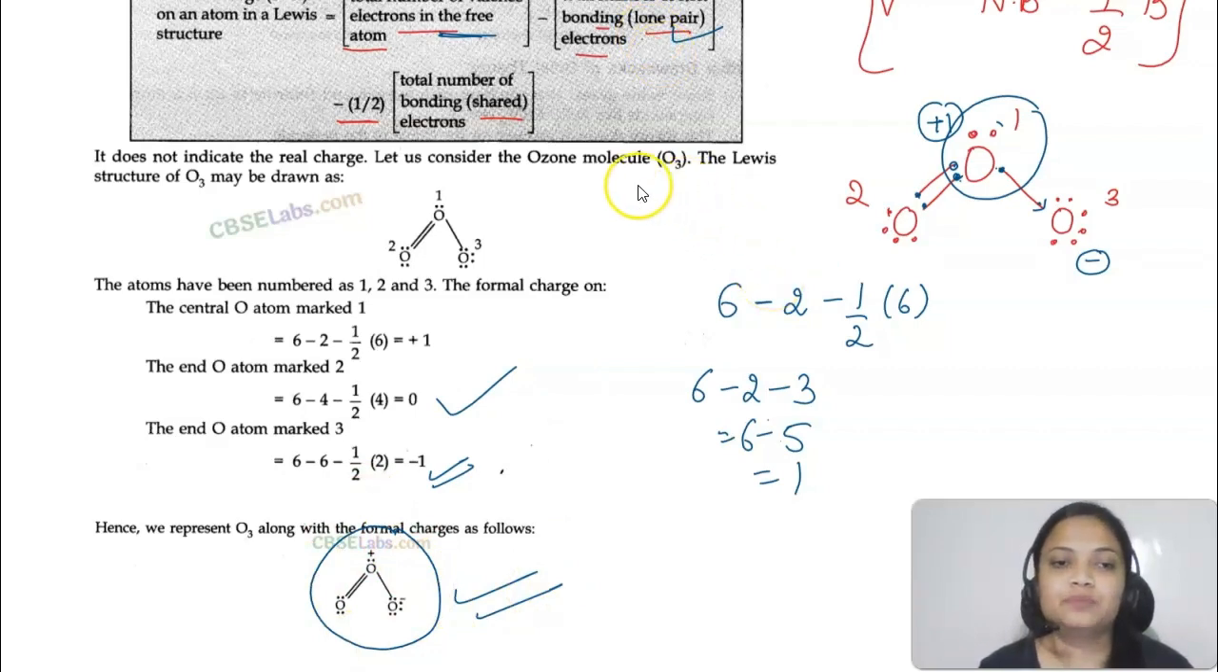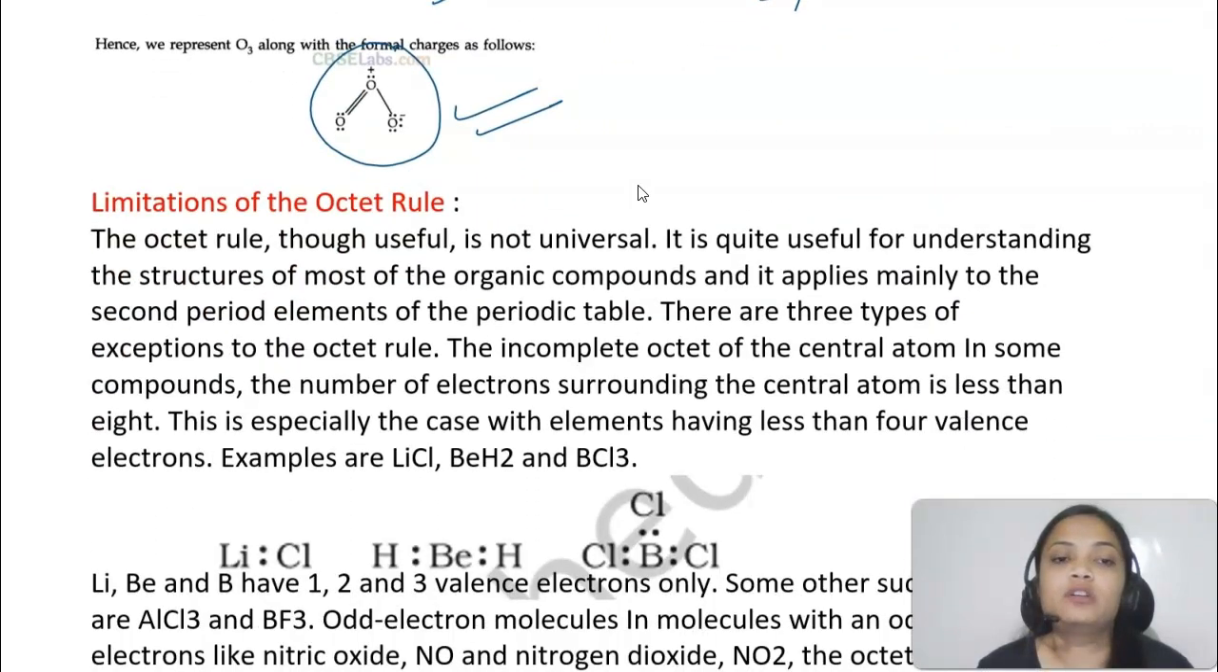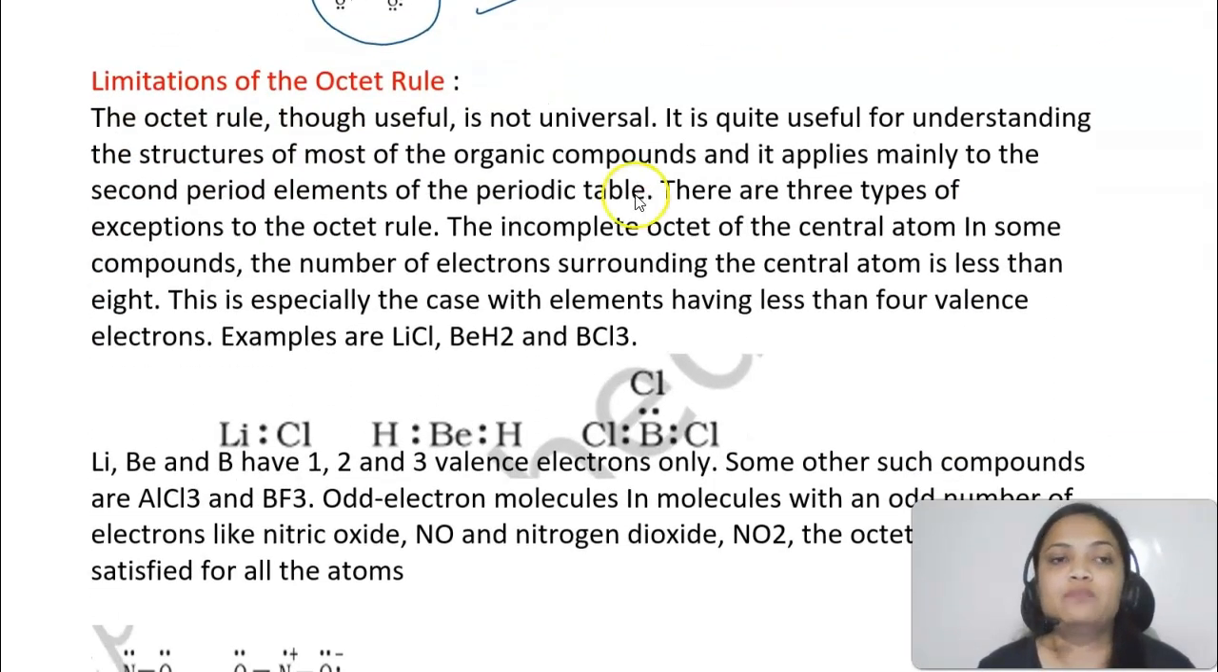Okay, now let us talk about the limitations of octet rule. Now the octet rule, yes it is useful but it's not universal, means it's not valid for all types of molecules. That is why we will study further theories, right? So actually it is useful for understanding the structure of most of the organic compounds and for second period elements, but there are three types of exceptions. Okay, now what are the exceptions?